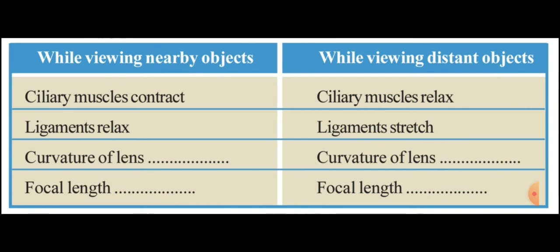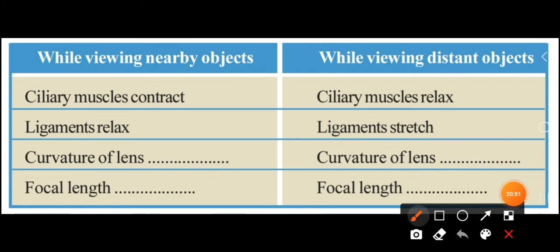Then ligaments, just opposite of the top one. In the top, ciliary muscles are contracting, but here ligaments are relaxed. So ligaments relax, opposite of ciliary muscles. Just look at the first line. In the first line, ciliary muscles contract. This is the second line. These are opposite. Ciliary muscles contract, and when ciliary muscles contract, ligaments relax. So just opposite of the other.